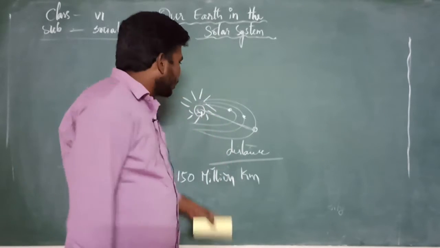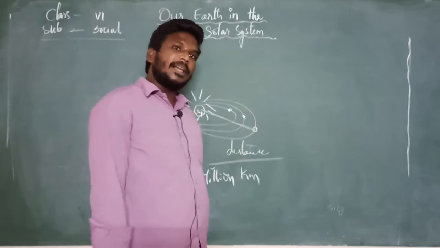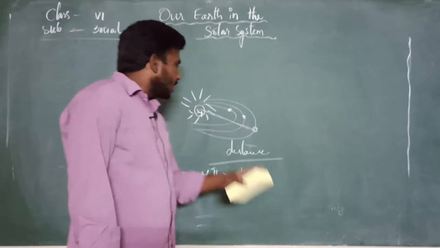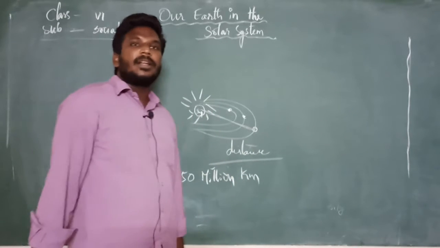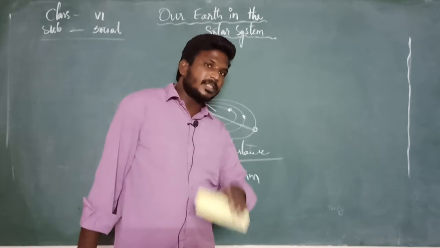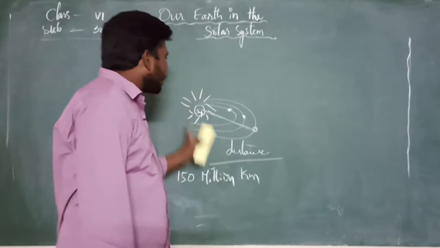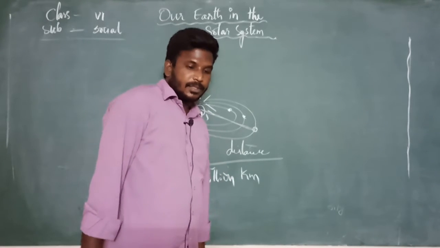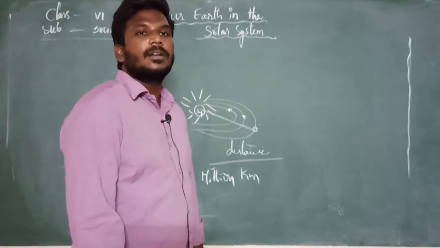Then imagine how the astronauts go into space, capture pictures and do research, crossing 150 million kilometers. This is the distance covered between the sun and the earth. Understand, students? Up to here?